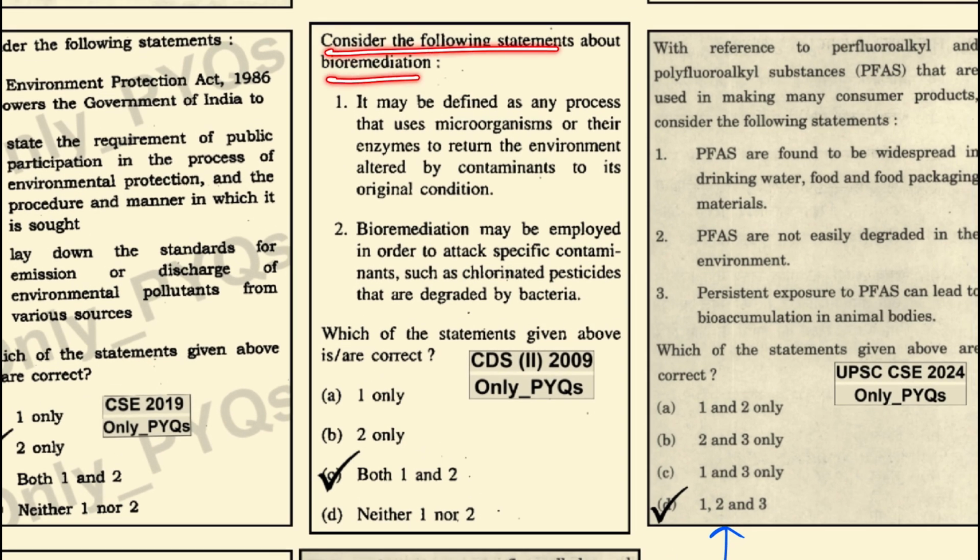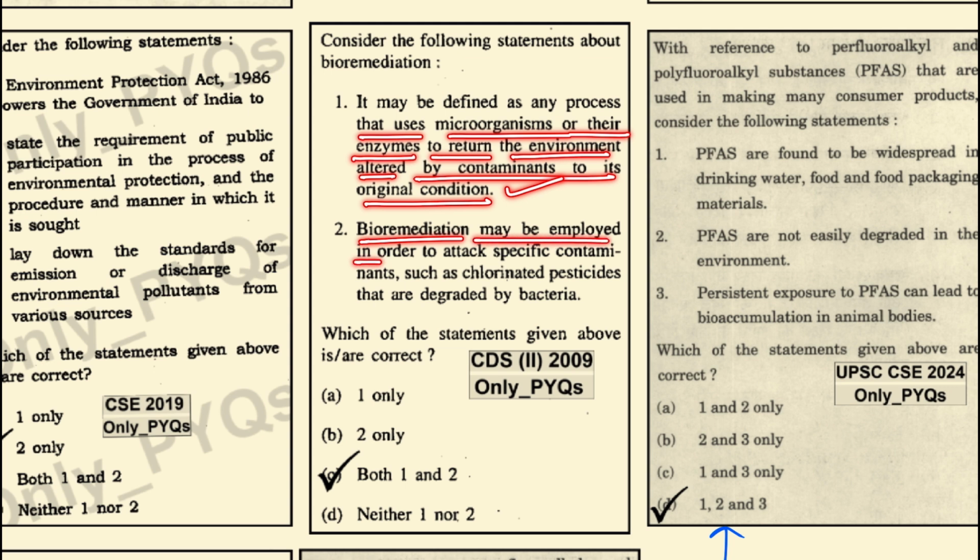Consider the following statements about bioremediation. It may be defined as any process that uses microorganisms or their enzymes to return the environment altered by the contaminants to its original condition. Yes, this is a correct statement. Bioremediation may be employed in order to attack specific contaminants such as chlorinated pesticides that are degraded by bacteria. This is also correct. So both the statements are correct here.